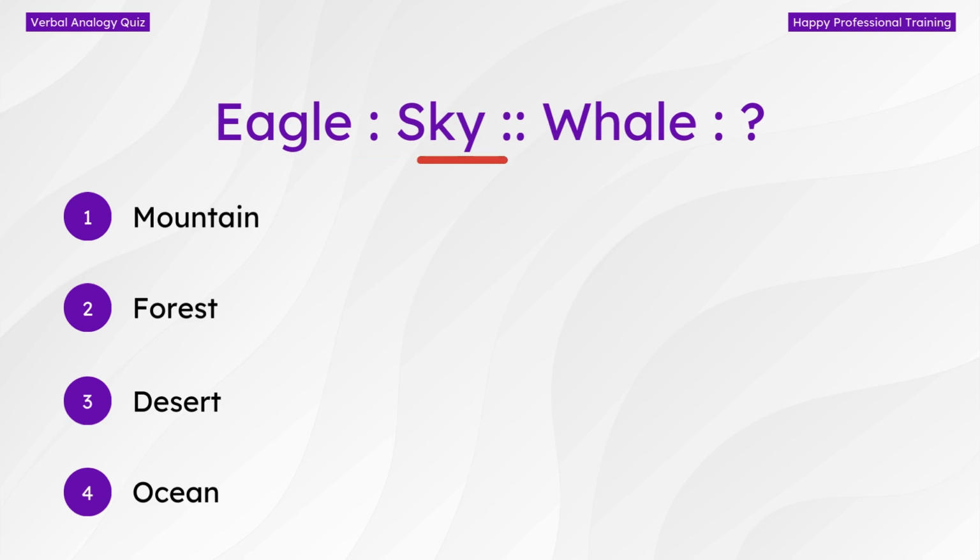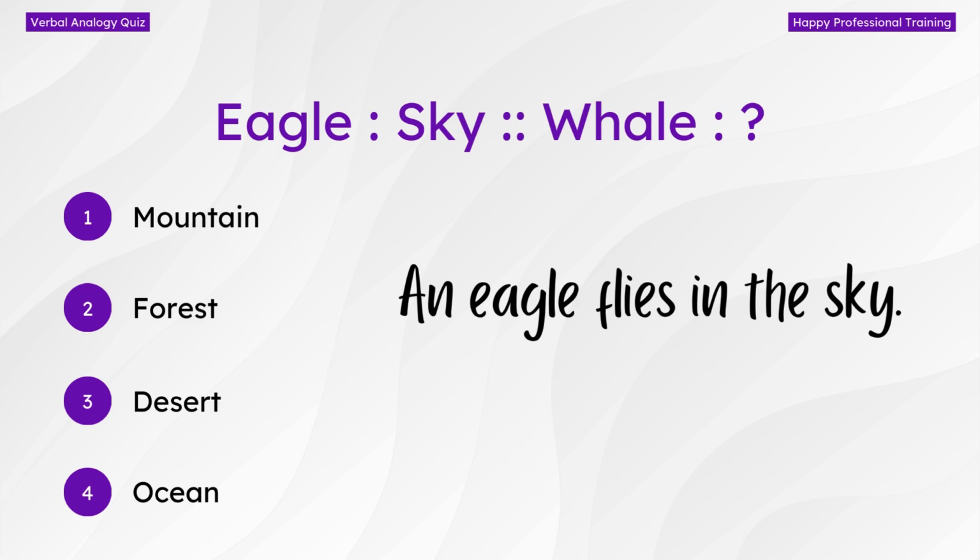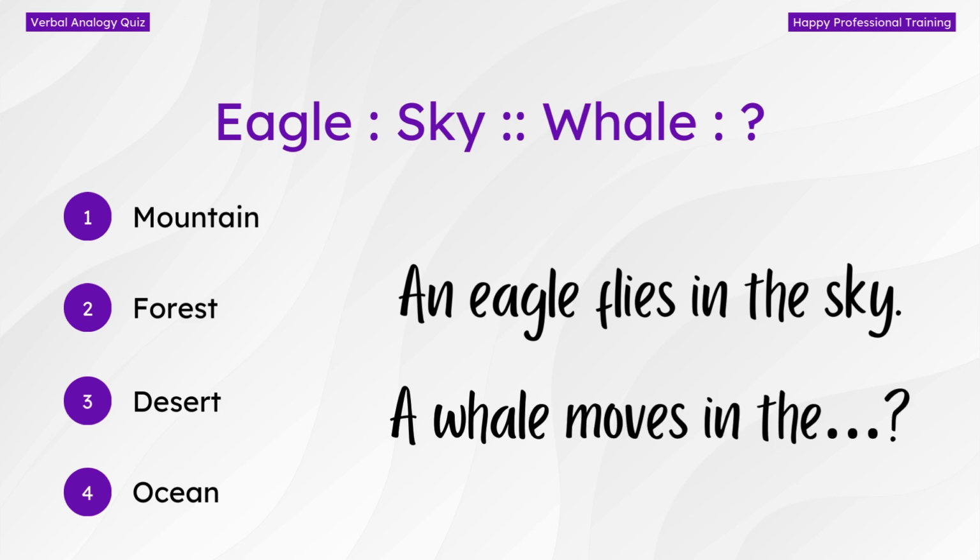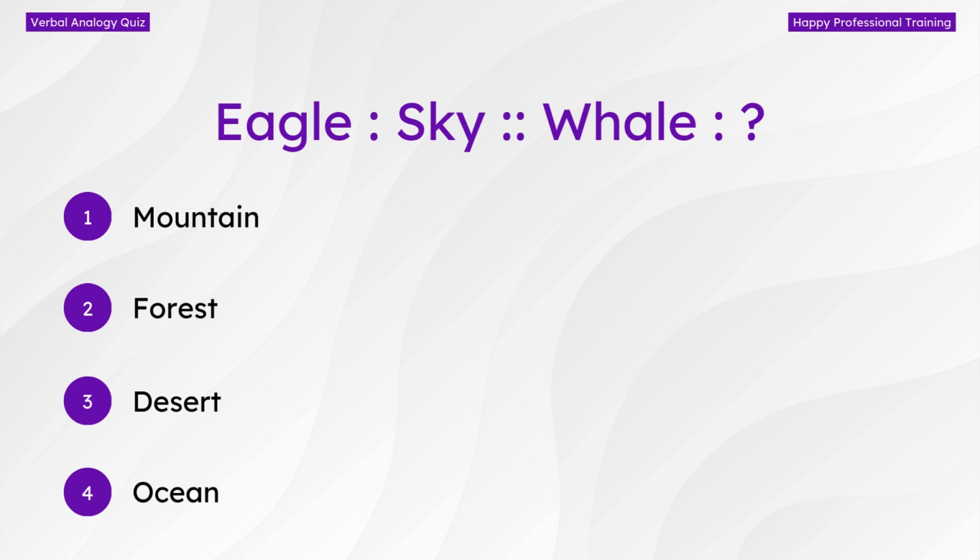Next one, eagle, sky, whale. Now let's find the first pair's relationship. An eagle flies in the sky. Now let's make a simple sentence. An eagle flies in the sky. Now try it with the second pair. A whale moves in the... Now cancel out the wrong answer. Does a whale move in the mountain? No. Forest? No. Desert? Definitely not for a whale. So, ocean is the right answer here. So, an eagle flies in the sky and a whale swims in the ocean.